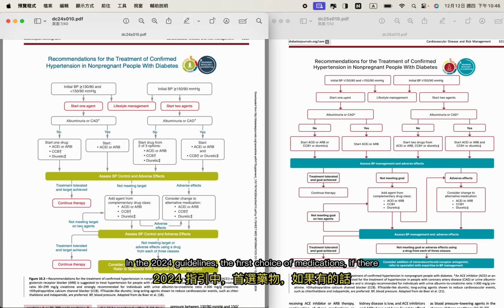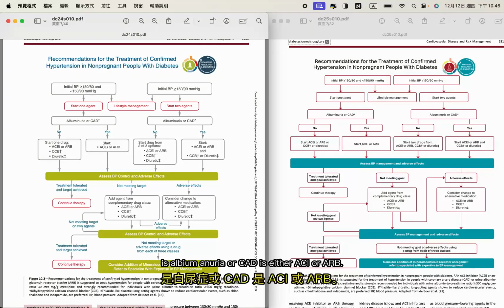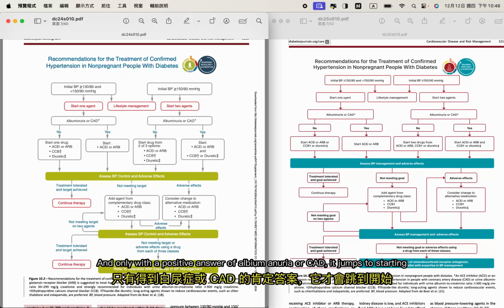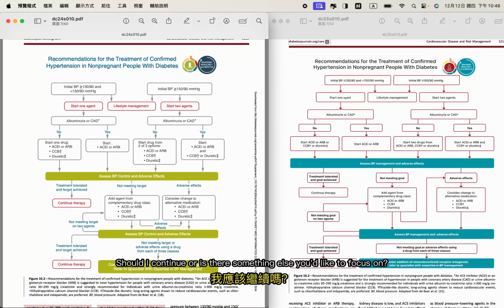In the 2024 guidelines, the first choice of medications, if there is albuminuria or CAD, is either ACEI or ARB. In the 2023 guidelines, the first choice of medications is either ACEI or ARB, irrespective of albuminuria or CAD, and only with a positive answer of albuminuria or CAD, it jumps to starting with 2 agents. Should I continue, or is there something else you'd like to focus on?